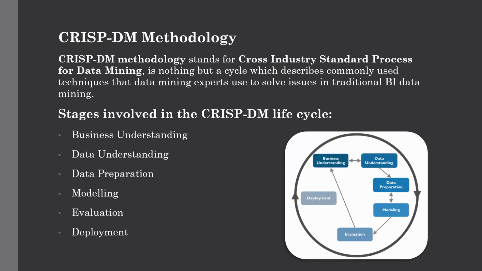The first methodology is the CRISP-DM methodology, which stands for Cross-Industry Standard Process for Data Mining. This is the cycle which describes the commonly used approach that data mining experts use to tackle problems in traditional BI data mining. It is still being used in traditional BI data mining teams. The figure I have given here shows the major stages of the life cycle as described by the CRISP-DM methodology and how they are interrelated. We will discuss these stages one by one.